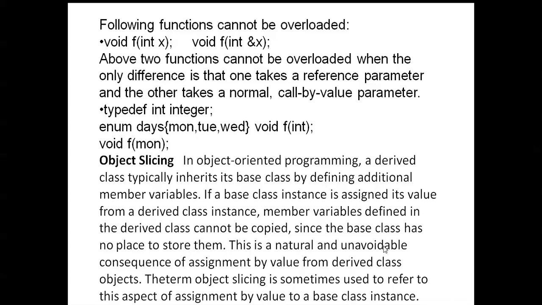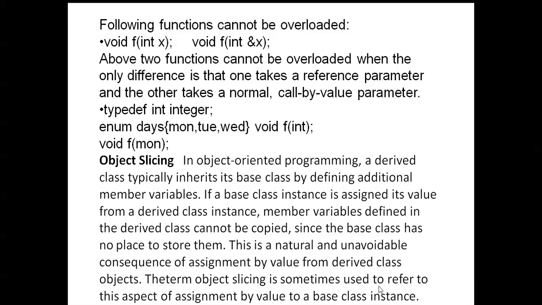This is a natural and unavoidable consequence of assignment by value from a derived class object. The term object slicing is sometimes used to refer to these aspects of assignment by value to the base class instance.